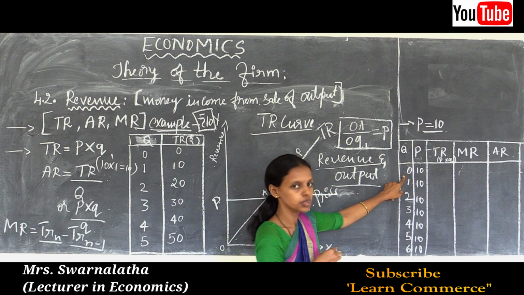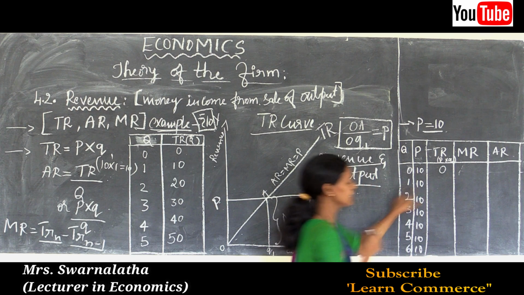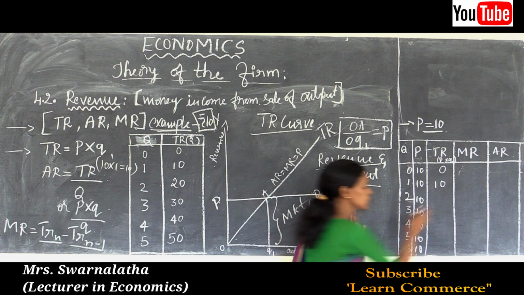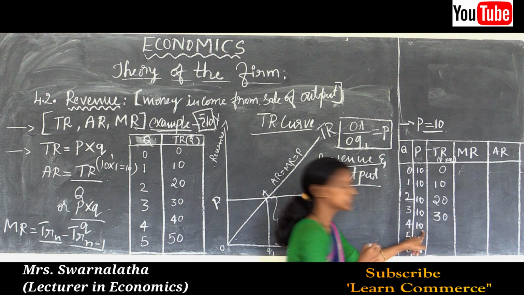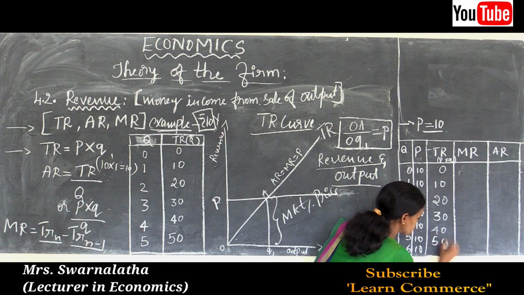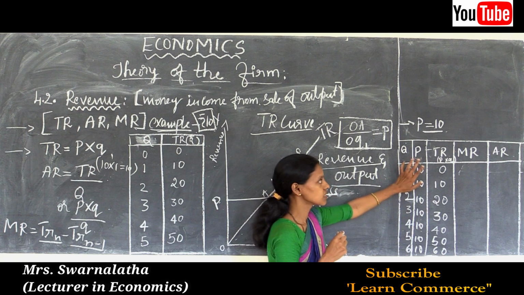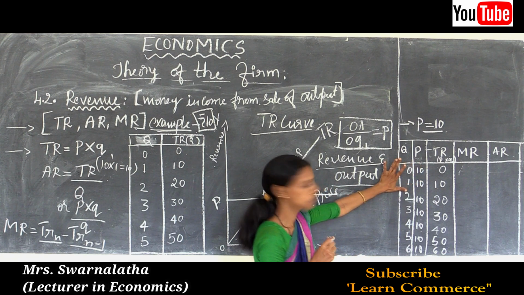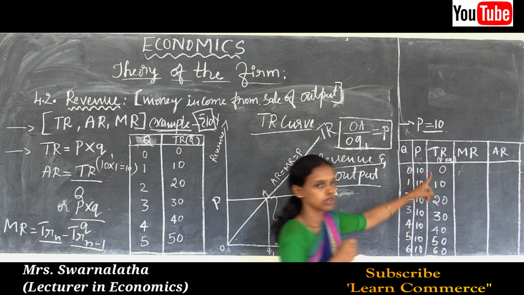So 0 into 10 would be 0. 1 into 10 is 10, price into quantity. 2 into 10, 20. 3 into 10, 30. 4 into 10 is 40. 5 into 10 is 50 and 6 into 10 is 60. Price multiplied by the quantity is the total revenue. Now we have obtained the total revenue of a firm.